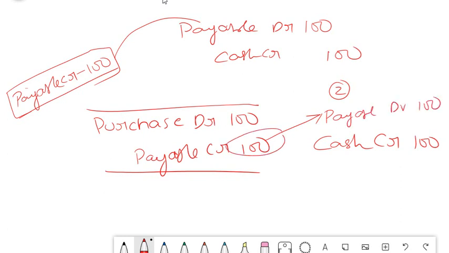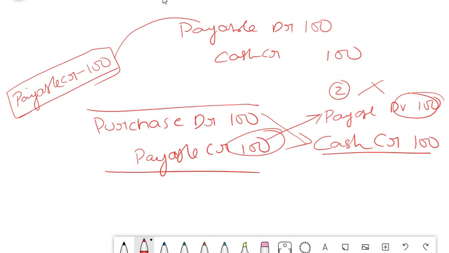So this credit of payable 100 and this debit of 100 gets knocked off. That means you no longer have a payable liability. You are free of your liability. Your balance sheet will not show any more liability. So the end result is only your purchase debit of 100 and the cash amount paid, which is 100. This is the net effect.